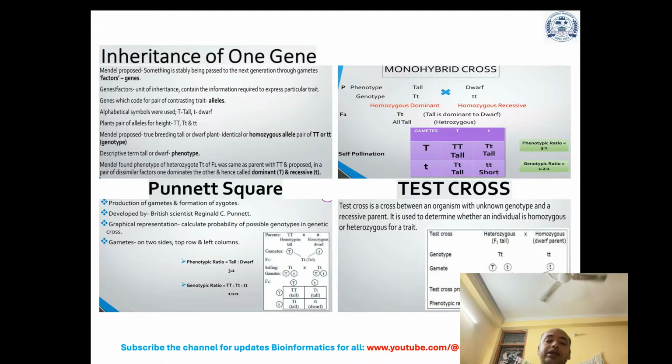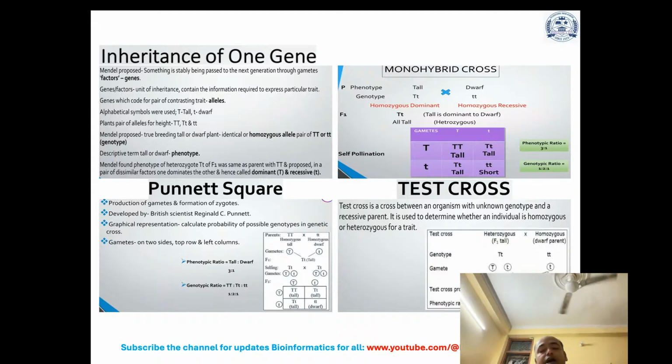It is a graphical representation used to calculate the probability of possible genotypes in a genetic cross, with gametes on two sides, the top row and the side column. Here you can see the phenotype ratio tall versus dwarf is 3:1, and the genotype ratio capital TT versus capital T and small t versus small tt is 1:2:1.